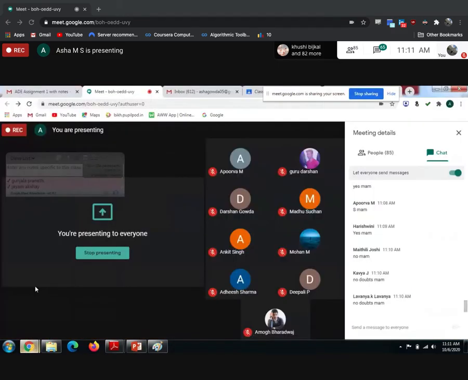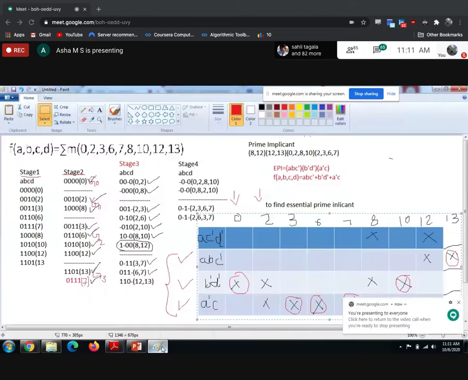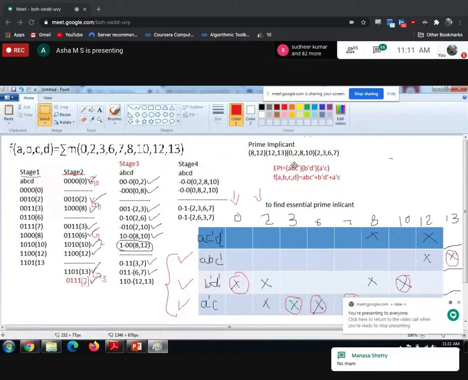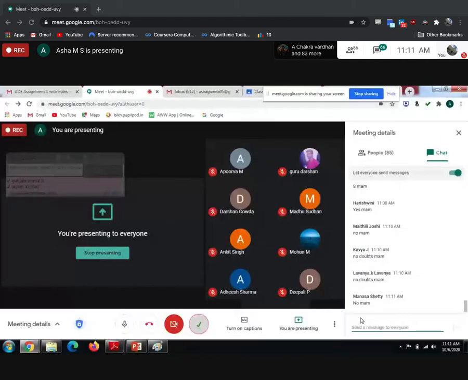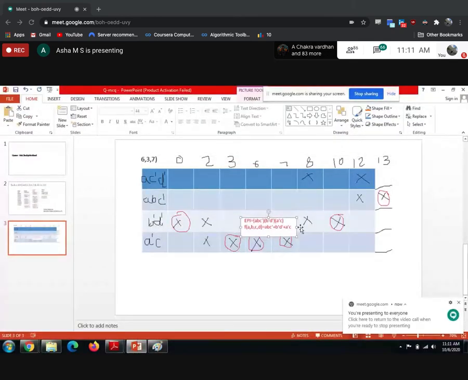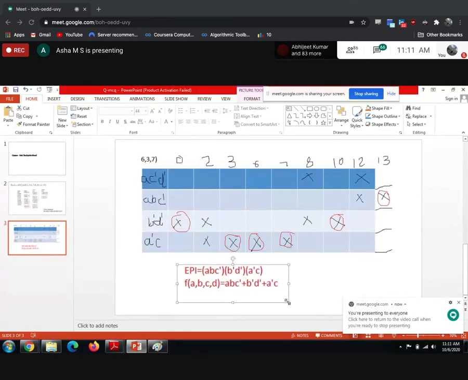Any doubts? No doubts. Okay. If you have any doubts, you can ask tomorrow also. However, we will be doing these kinds of problems tomorrow also. This question will come for 10 to 12 marks. Don't feel it's lengthy. The marks will be more too. But you need to do it properly. That's it.